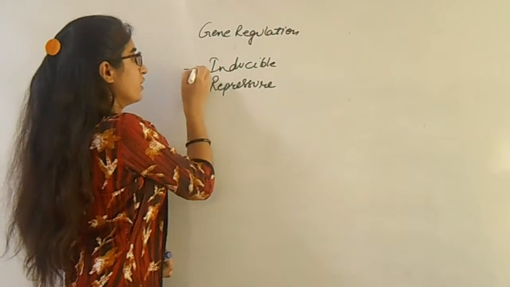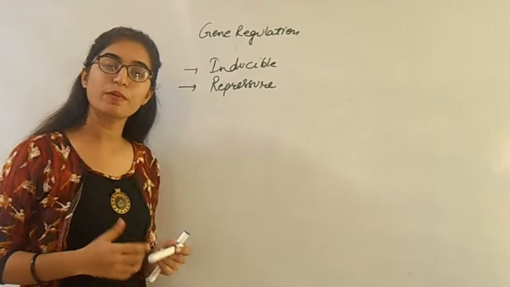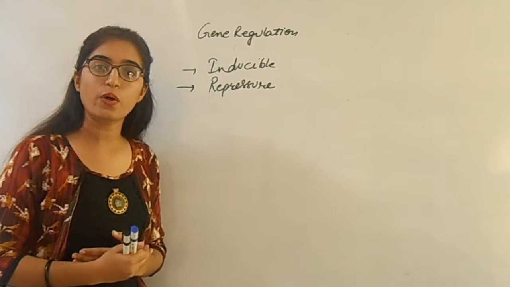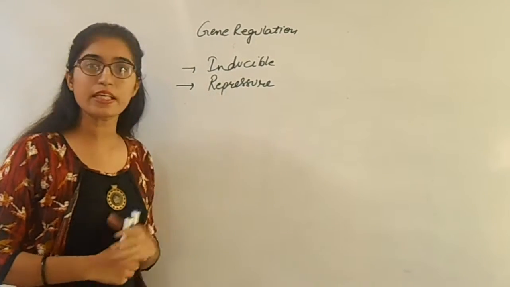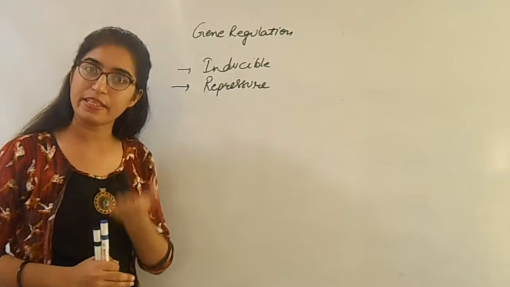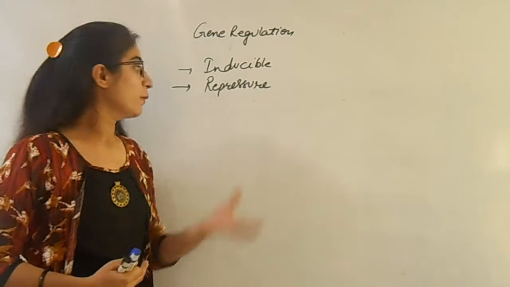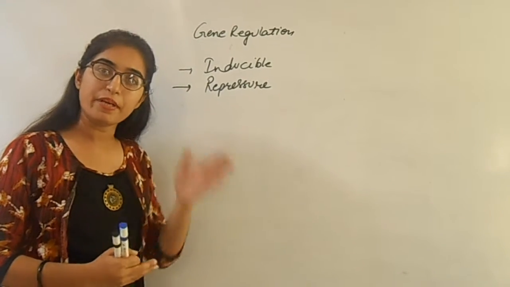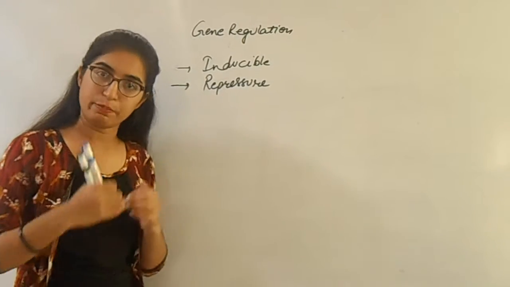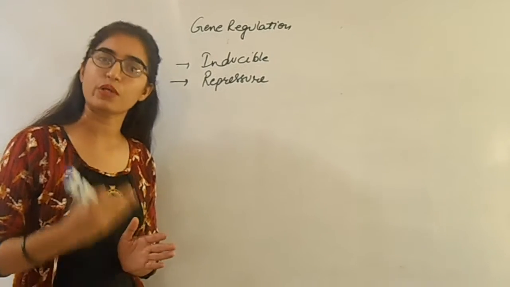So in gene regulation, what do you mean by inducible and what do you mean by repressor? Inducible means it induces; if the inducible is present, then all things are going smoothly. But if the repressor is present, then all things are stopped. Like if the inducible is present, then we help to form mRNA, protein and sugars also. But in the presence of the repressor, no mRNA, no protein, no sugar. But in the absence of the repressor, all things are present, like mRNA, sugar and protein.